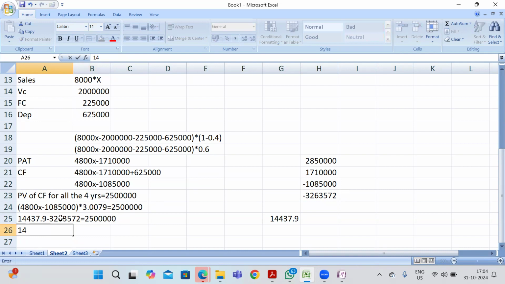So 14,438 x is equal to 25 lakhs plus 32,63,572.